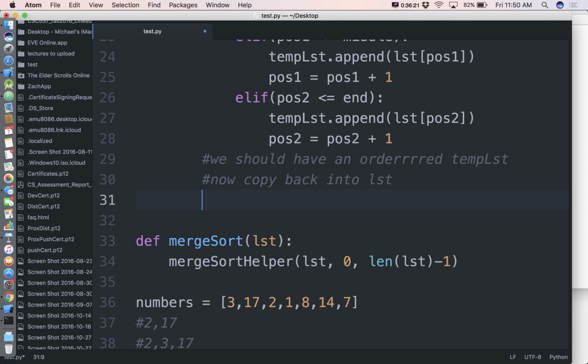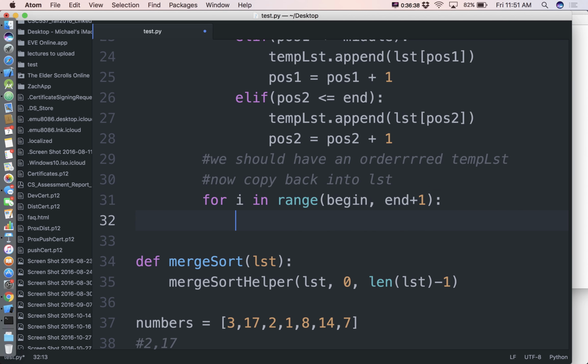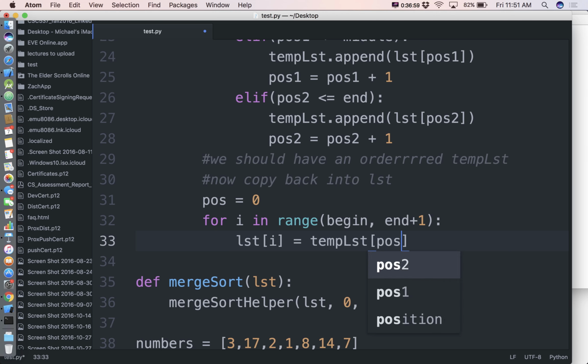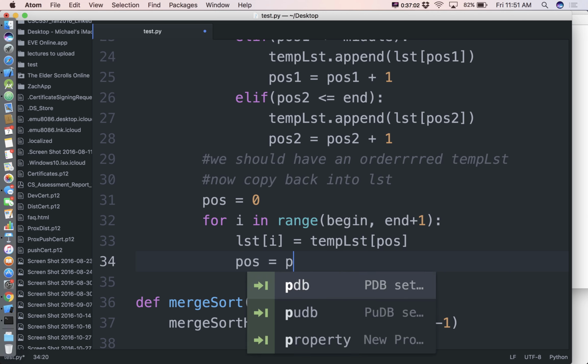So now what we need to do is go through. We said we're going to have a for loop that goes through all the buckets from begin to end inclusive. So we'll say for I in range of begin to end plus 1. That way we also include end. But then we're also going to need a pos. We'll start off at 0 to keep track of where we are inside of temp list. So I want to say LST at position I gets the value of temp list at position pos. Then pos is equal to pos plus 1.